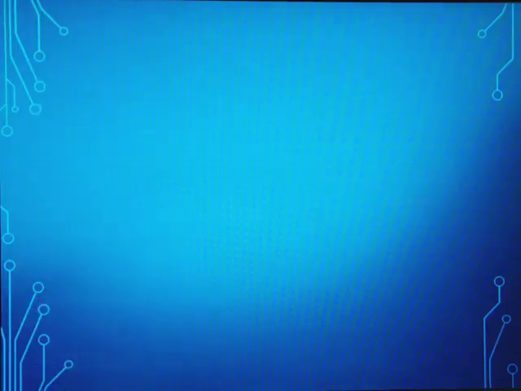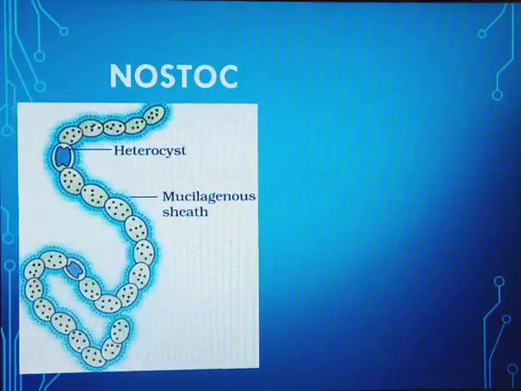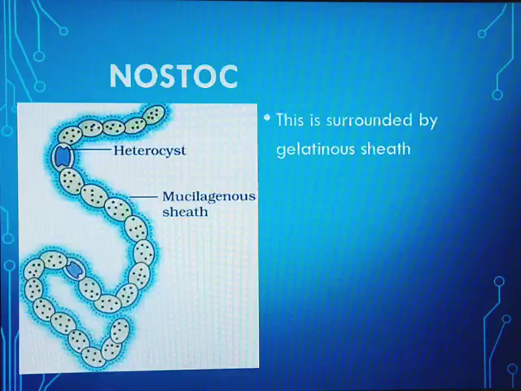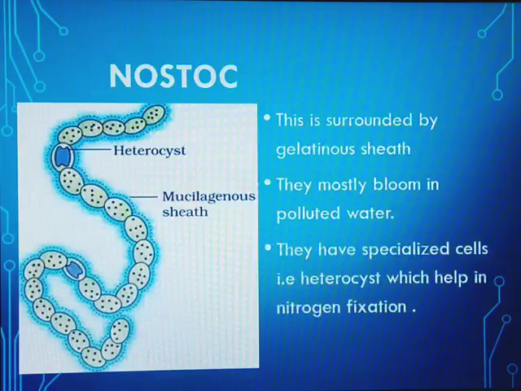So let's see a very common example of eubacteria, that is nostoc. This is a diagrammatic representation of a nostoc. We can see the gelatinous sheath across the entire organism. There are specialized cells present in this. These basically grow in polluted water. Now these specialized cells fix nitrogen.